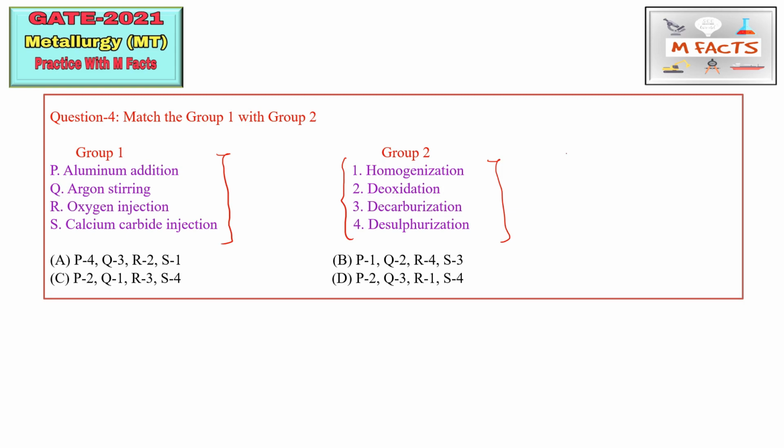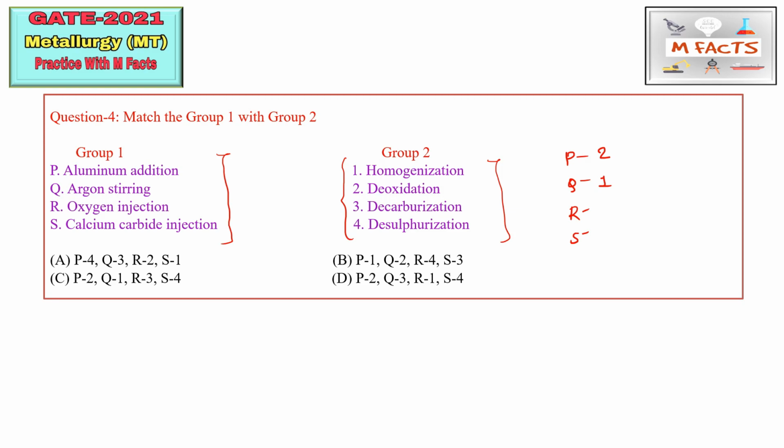So for matching type of questions, I already told you, write PQRS and try to find them one by one. Aluminum addition is basically done for the deoxidation purpose. That aluminum will react with the oxygen and produce Al2O3. So aluminum addition is for deoxidation, so P we can match with 2. Argon stirring is basically done for homogenization, because argon is an inert gas and will not affect the composition of steel. So argon stirring is done for homogenization.